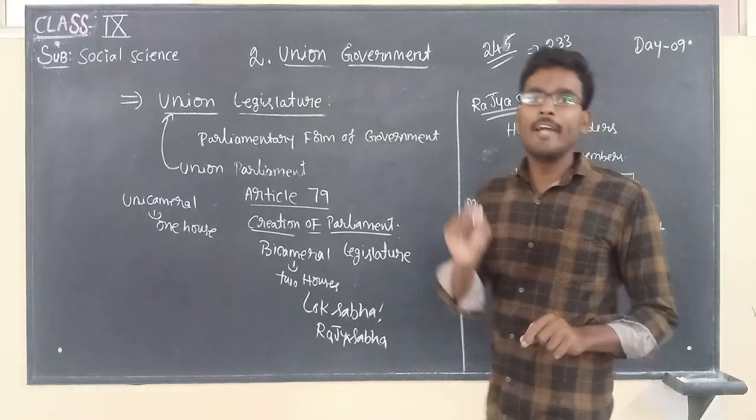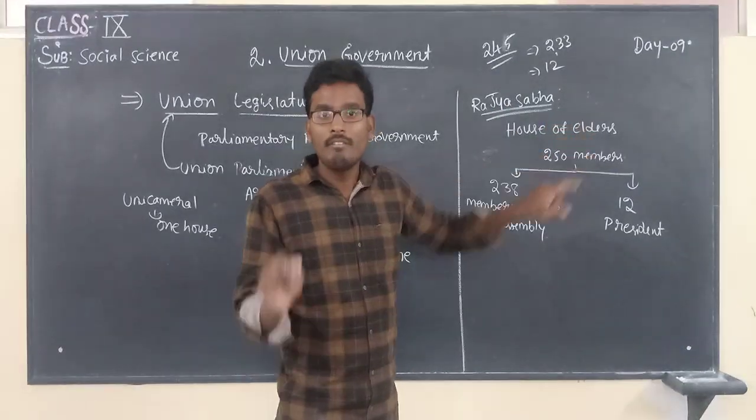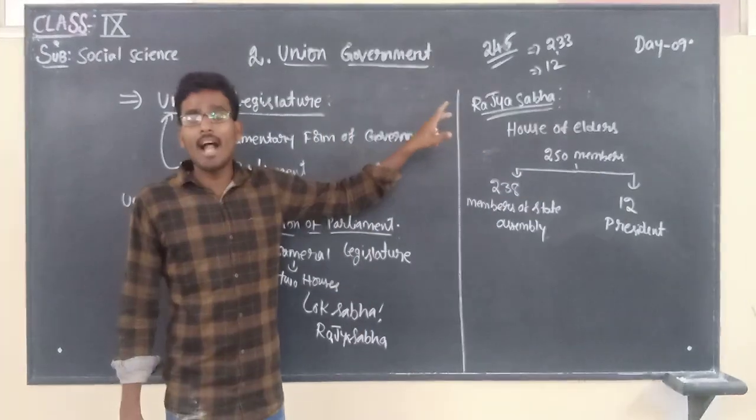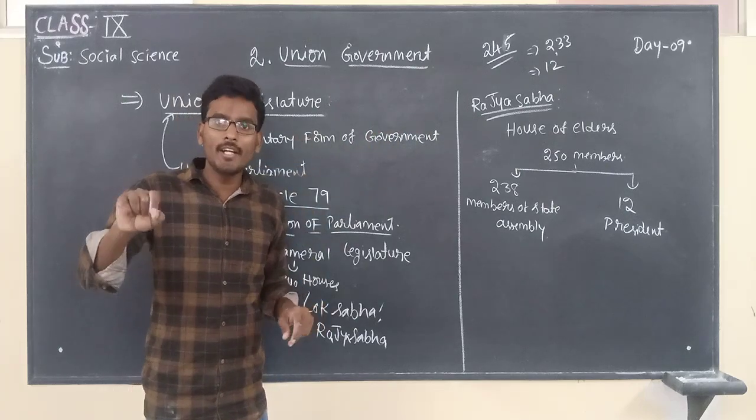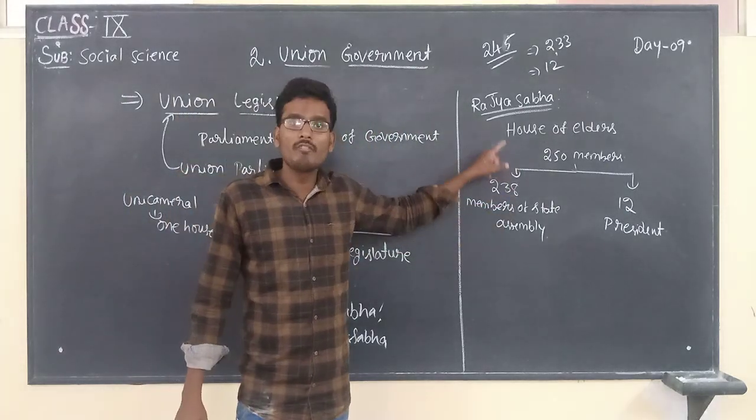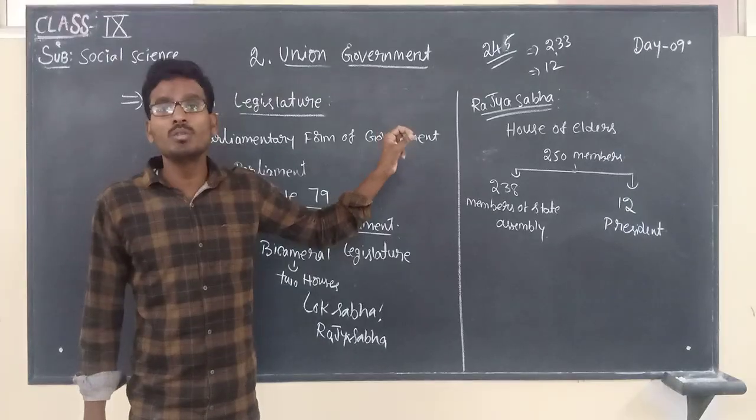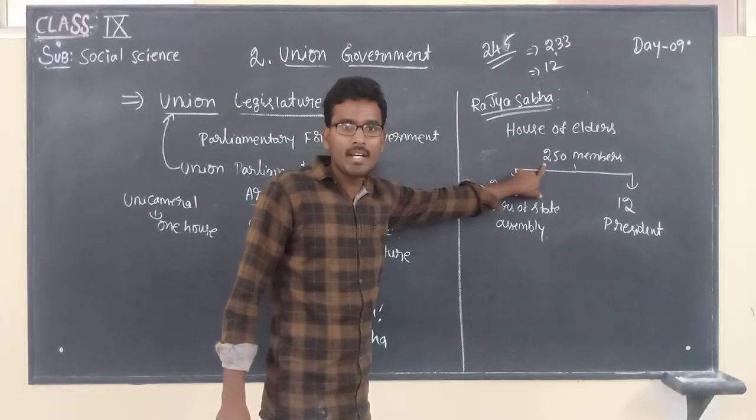Children, I told you Rajya Sabha is known as the House of Elders. Why? Because the members of Rajya Sabha are not elected by the people directly. They are elected by representatives of the people. Due to that reason, it is known as the House of Elders. So here totally 250 members are there, right?